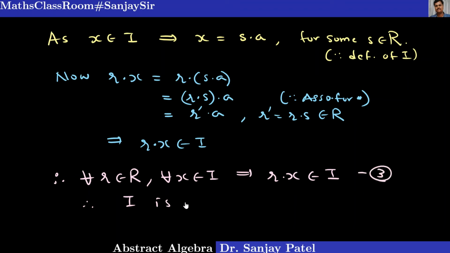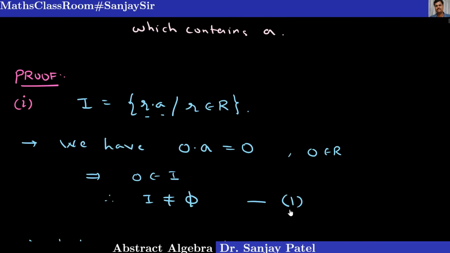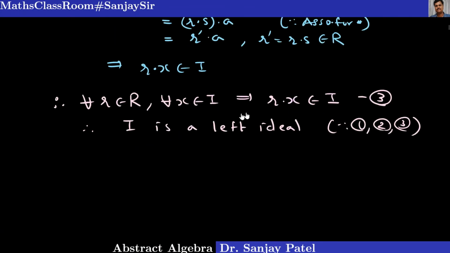So therefore I is a left ideal, because of 1, 2 and 3. What is 1, 2, and 3? In 1, we have shown it is a non-empty set. In result number 2, we have proved that I, plus is a subgroup of R, plus. And in result number 3, we have checked the ideal condition that for every r belongs to R and for every x belongs to I, r into x belongs to I. This is the condition for a set I to be a left ideal. So therefore, the conclusion is I is a left ideal.